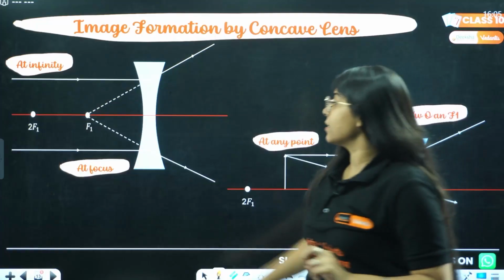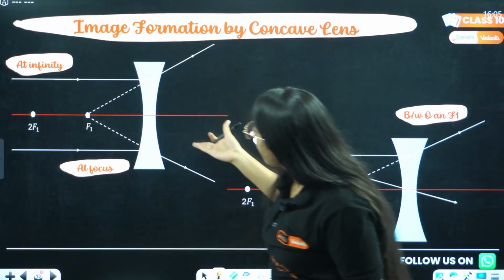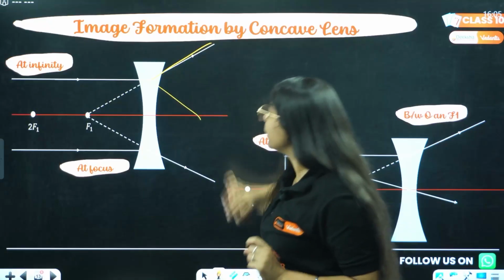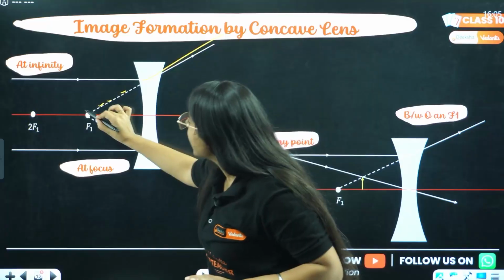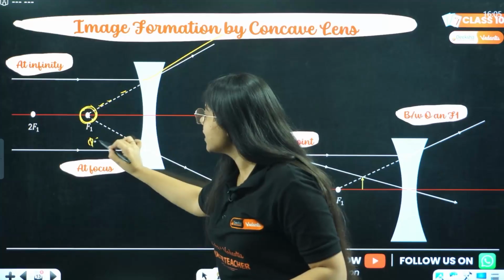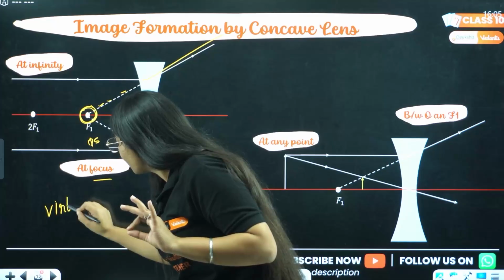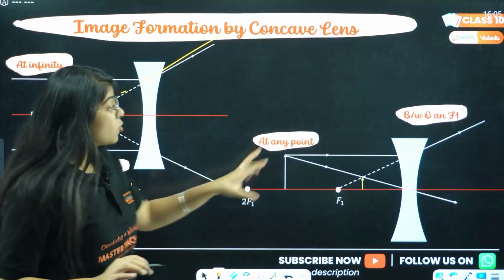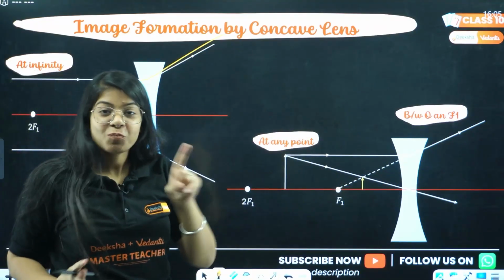It only has 2 cases. In the first case, the object is at infinity. Two rays will come parallel, and now these are diverging. This is one very important thing you have to remember. These will not meet. They will go away. These will diverge. So we extend them backwards, and this is the focus where they were meeting. This will be point sized. The image will be at the focus, and here the image will again be virtual and erect.